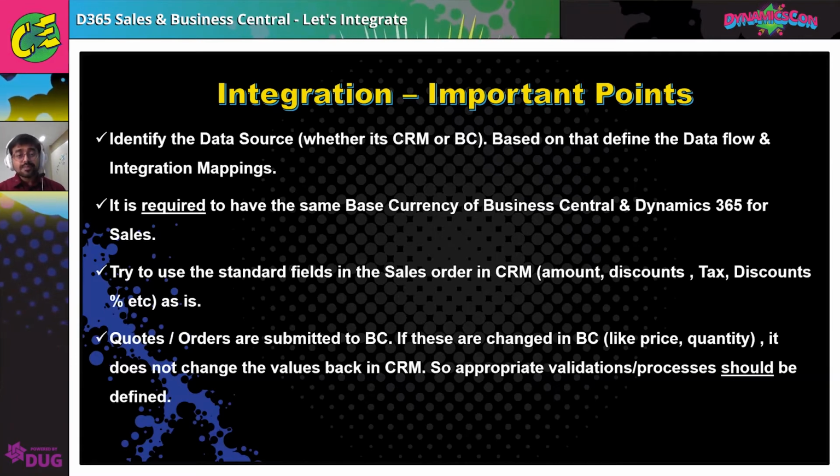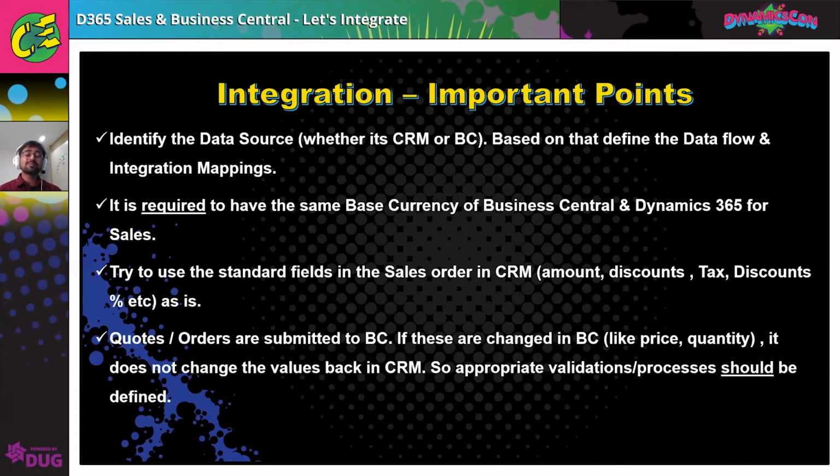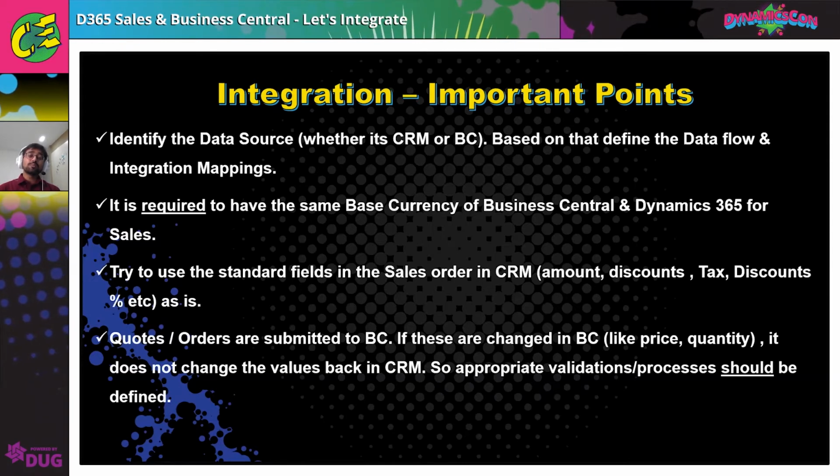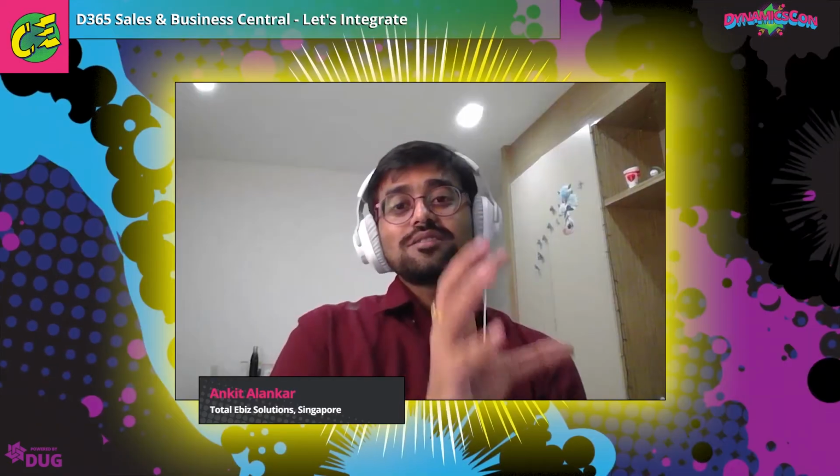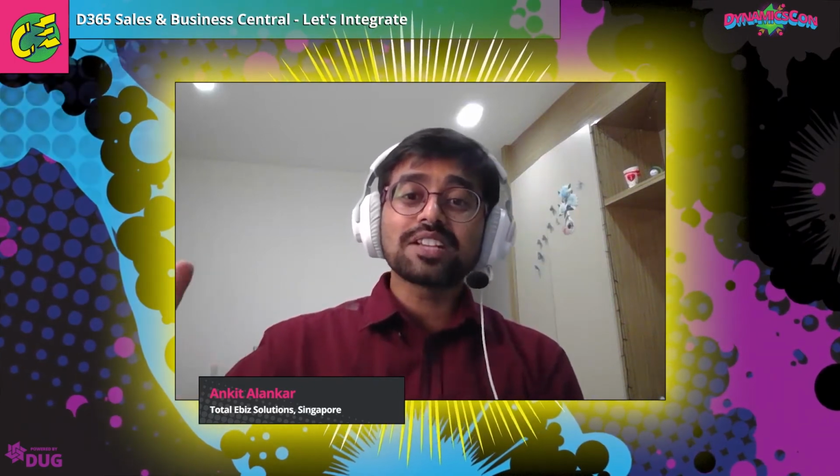Another important takeaway is that once the orders and quotations are submitted to BC, if there is any change in that, it usually doesn't come back. The synchronization is one way, and that's what we propose. So we should ensure that appropriate validations and processing are done at the target side as well. Suppose I'm finalizing and submitting the order from CRM. Once it is finalized completely, this order will go there, and then I'll write a job queue and a codeunit that will automatically process and post this order and create the invoice, so that there is no manual intervention. That kind of automation should be done, and processes should be defined for that.